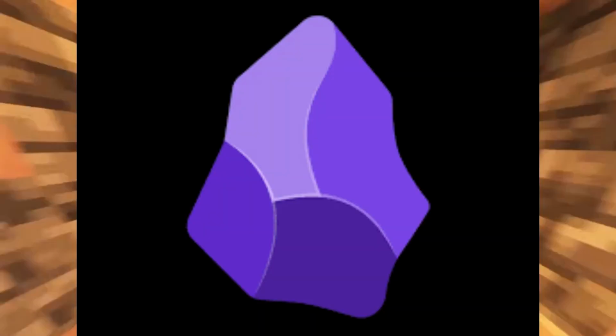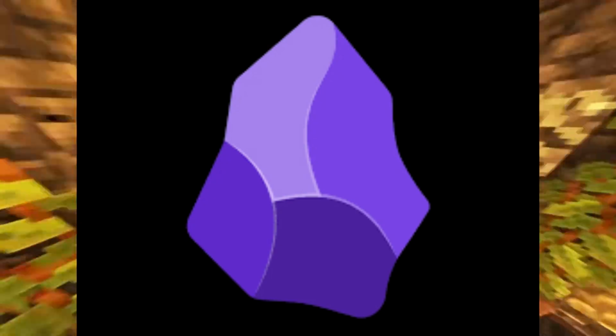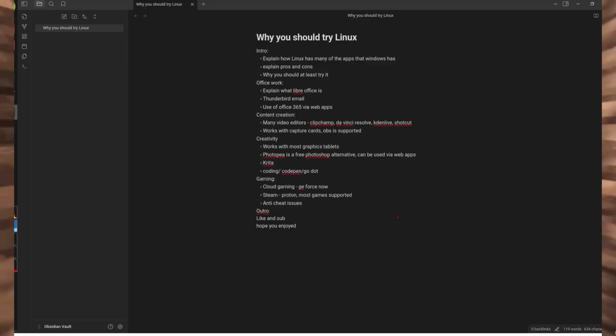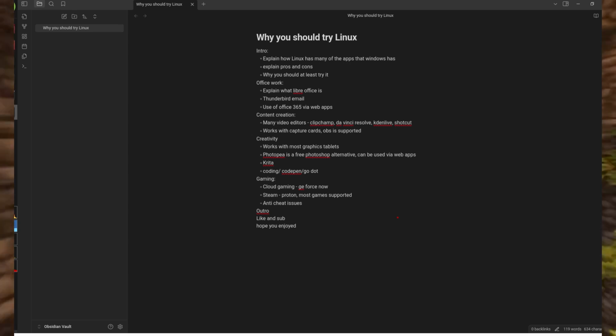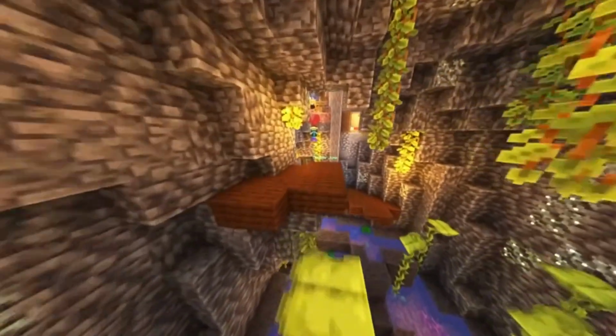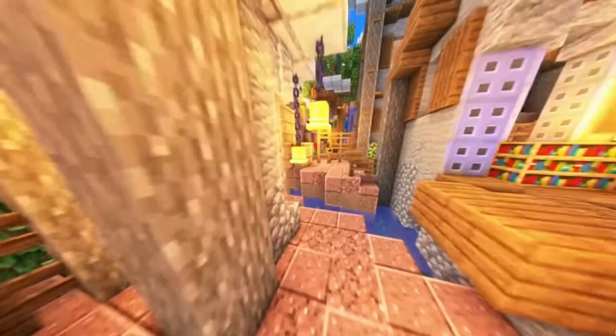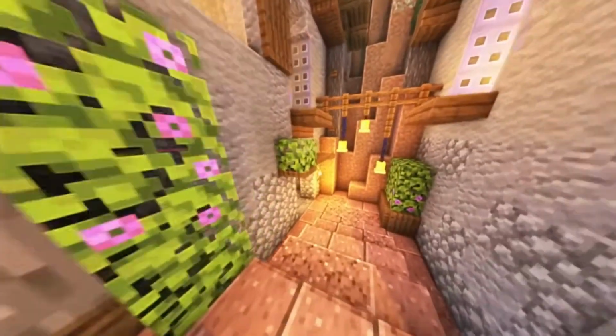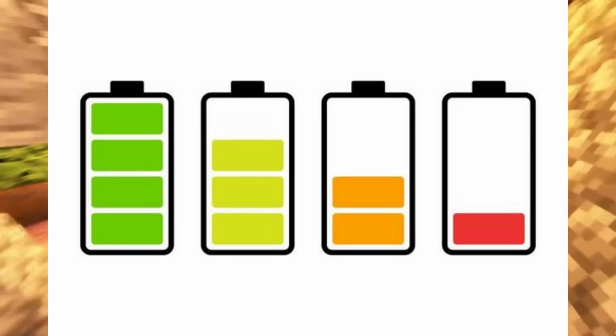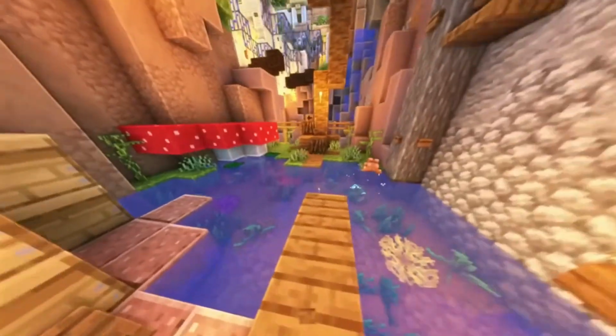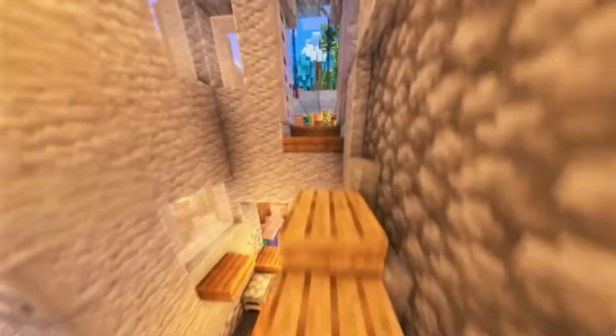There is also Obsidian, another free app that I use to write video scripts. I personally would recommend Obsidian as a note-taking app, or for planning, as it is easy to navigate once you get the hang of the app. Since Linux is more lightweight than Windows, it will give you better battery life, which is important if you are a student.